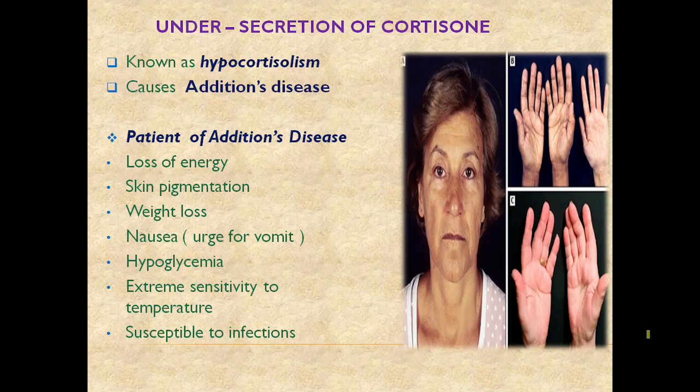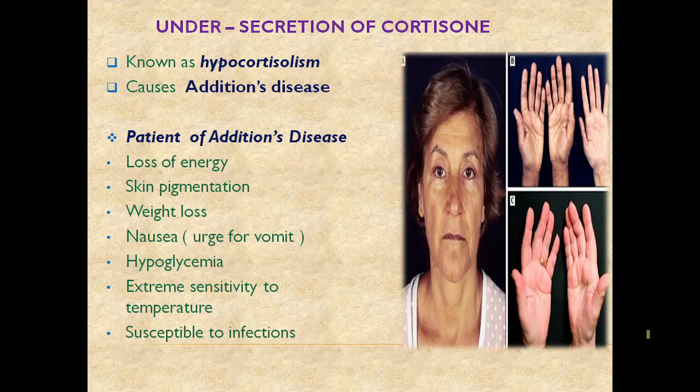Okay, now we are coming to the disease, which is the undersecretion of cortisol. Undersecretion of cortisol is known as hypocortisolism. Hypocortisolism causes Addison's disease.